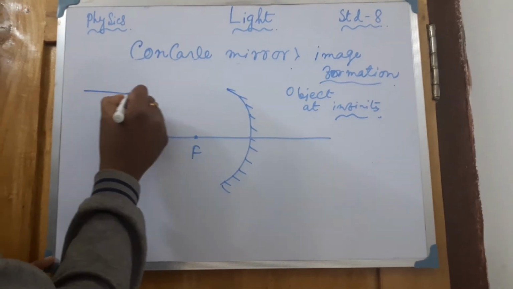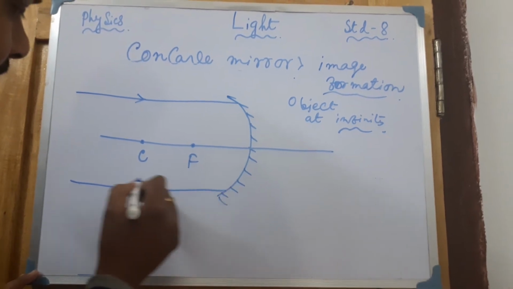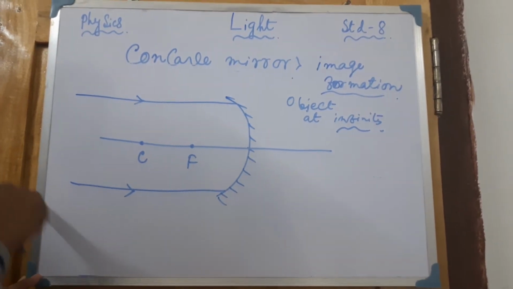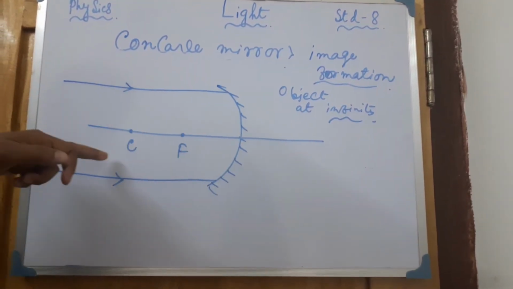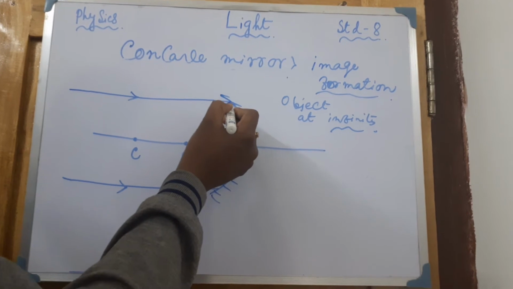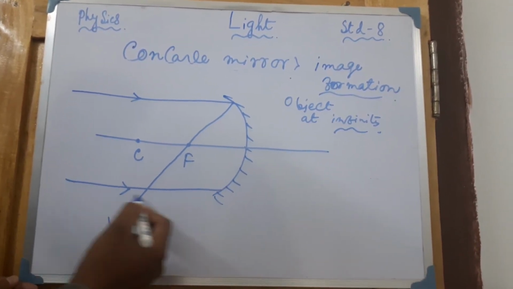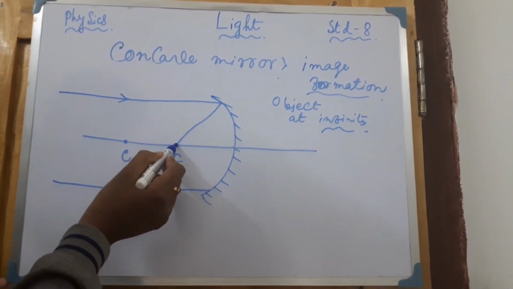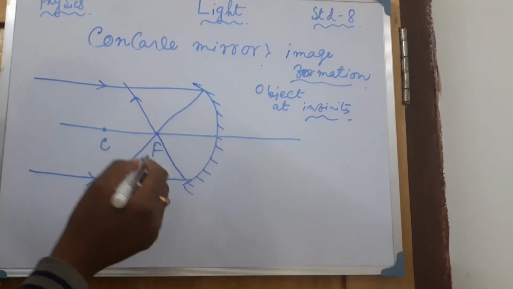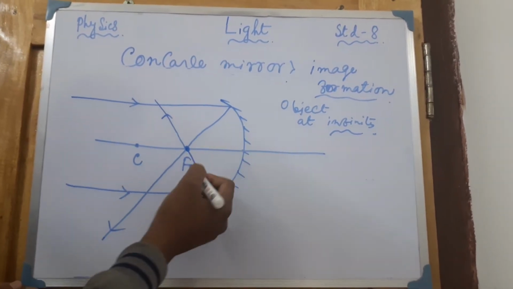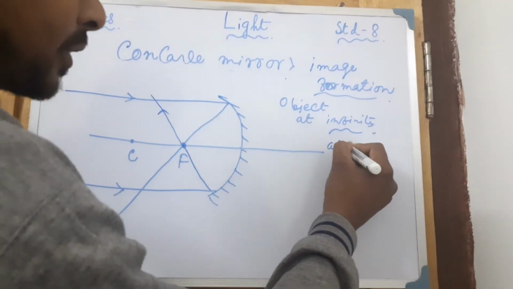From infinity the rays of light are coming in this way. These are all paraxial rays coming from infinity. As I told in the first condition, any paraxial ray after reflection will definitely pass through the focus. In this way it will pass. The same will happen for this one also. After reflection it will pass through the focus. So these two rays meet at this particular point after reflection, so the image will form at the focus, at F.